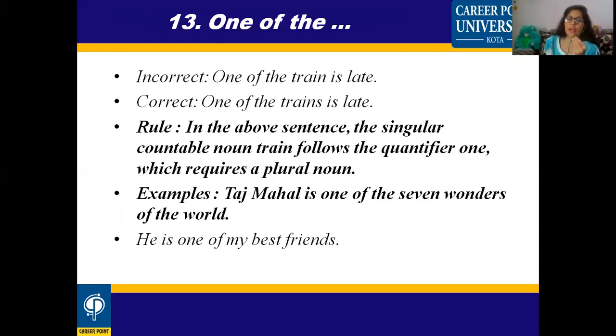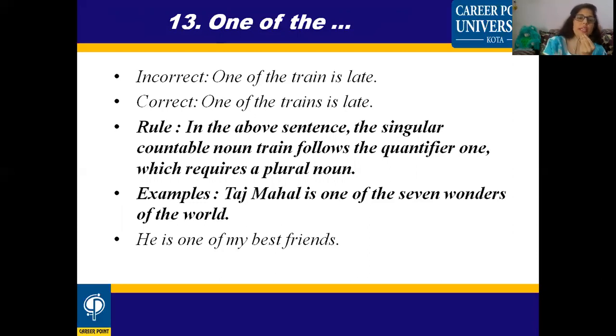Taj Mahal is one of the 7 wonders of the world. You haven't written here "one wonder." You have written "7 wonders." That means after "one of," what are you using? Plural noun. He is one of my best friends. So there are many friends, and out of those friends, he is only the one best friend.